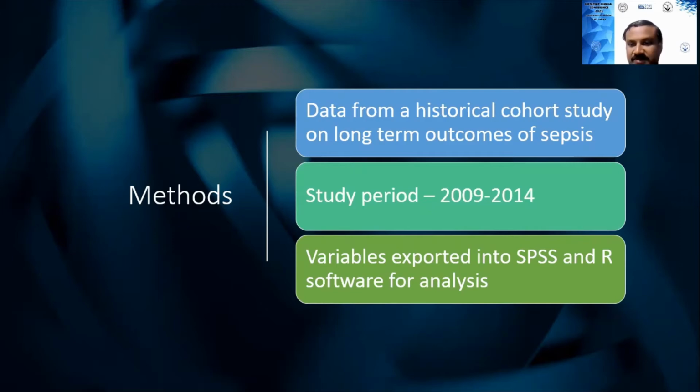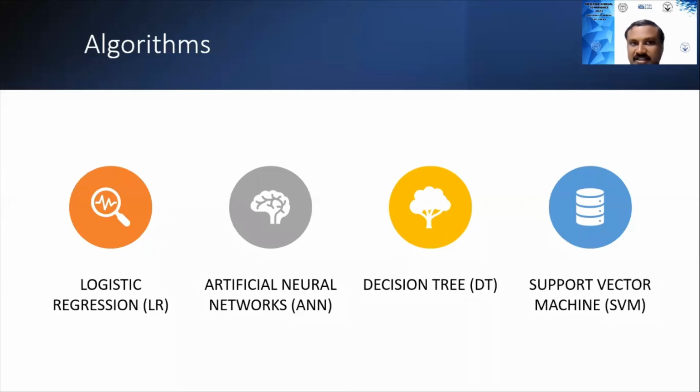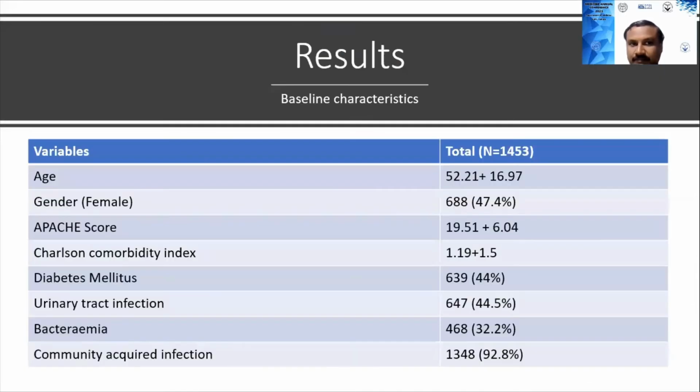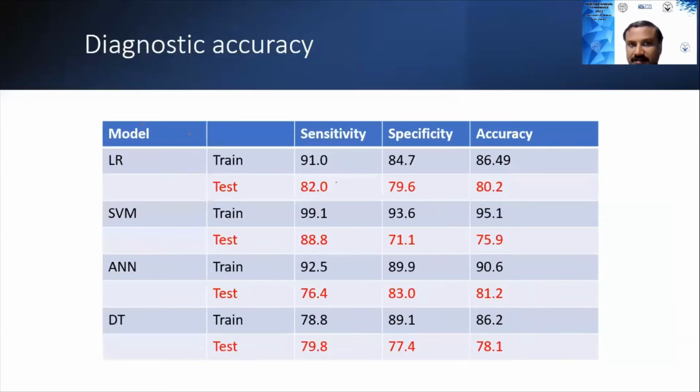The variables were exported into SPSS and R software for analysis. The various algorithms studied were logistic regression, a traditional model, artificial neural networks, decision tree, and support vector machine. The baseline characteristics showed a mean age of 52 with 47% females. APACHE score on an average was 19.5, 44% were diabetics, 44% had presented with UTI, and bacteremia was present in 32%.